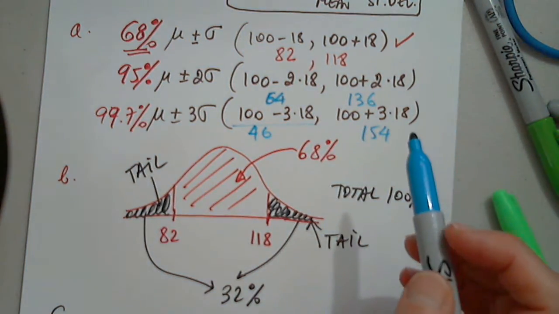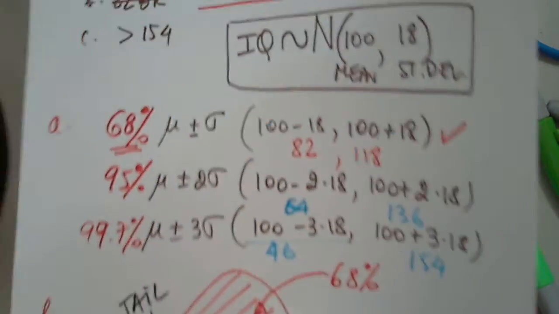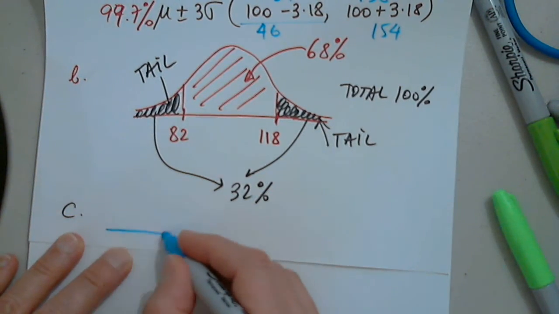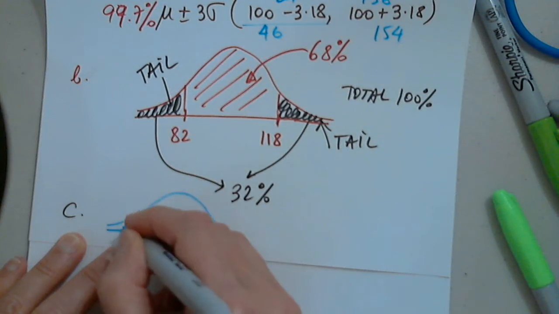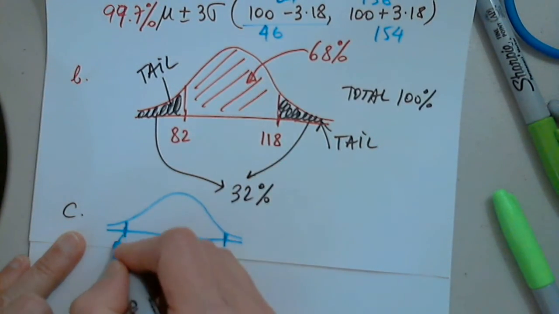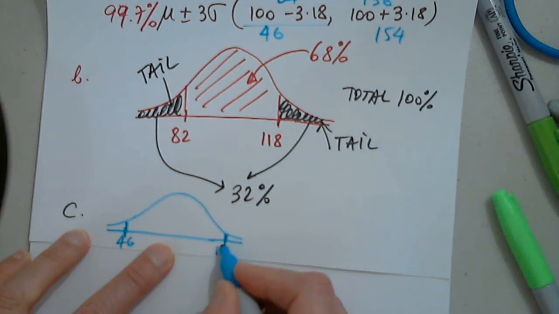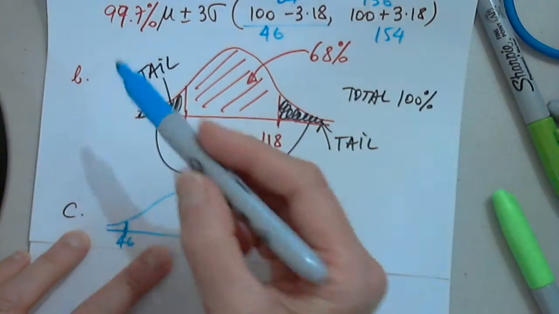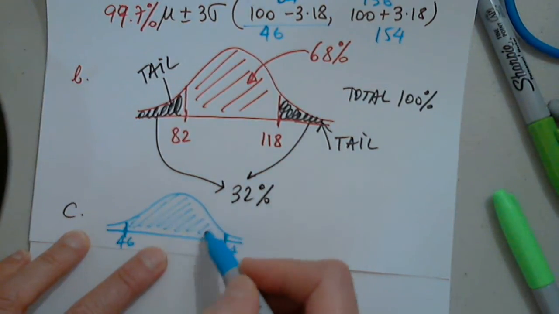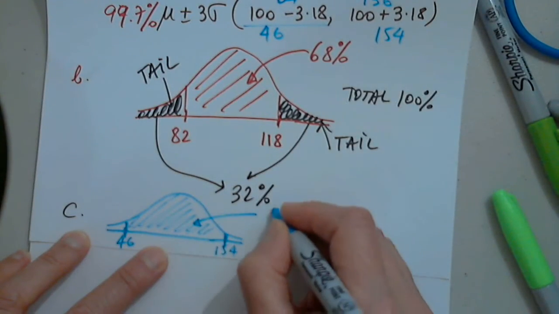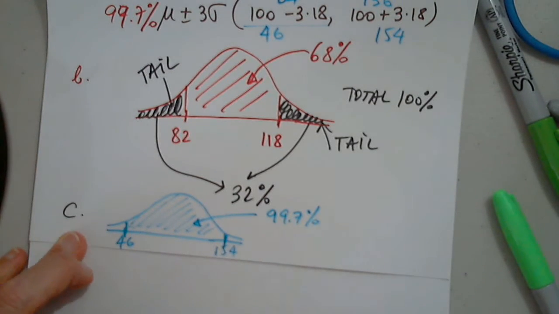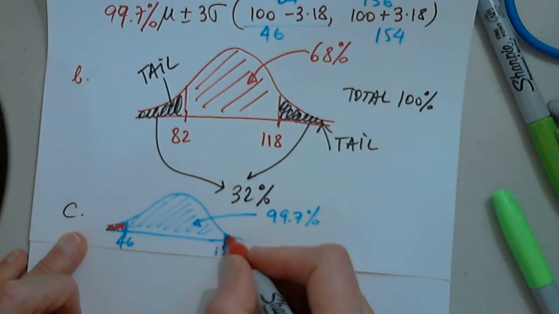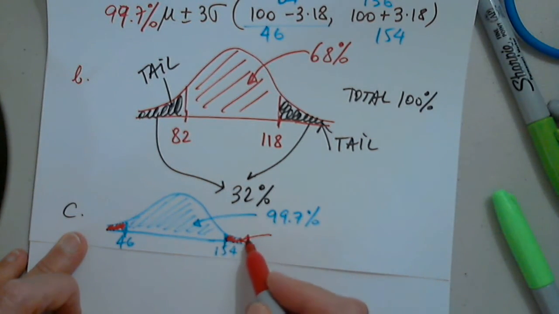Excellent. So then I'm going to draw another bell-shaped distribution. Here it is. This number right here is 46, and this number is 154. And I know that this inside area is 99.7%. Careful now, they're not asking us for the total in the tails. No, they only want this piece.